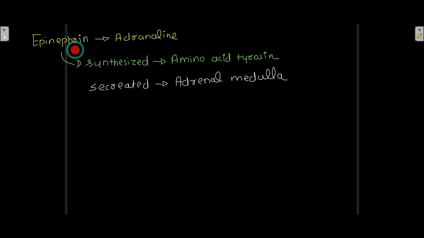Now let's talk about epinephrine. Epinephrine is also known as adrenaline and is synthesized from the amino acid tyrosine. This hormone is secreted by the adrenal medulla, which is the reason why it is also known as adrenaline.